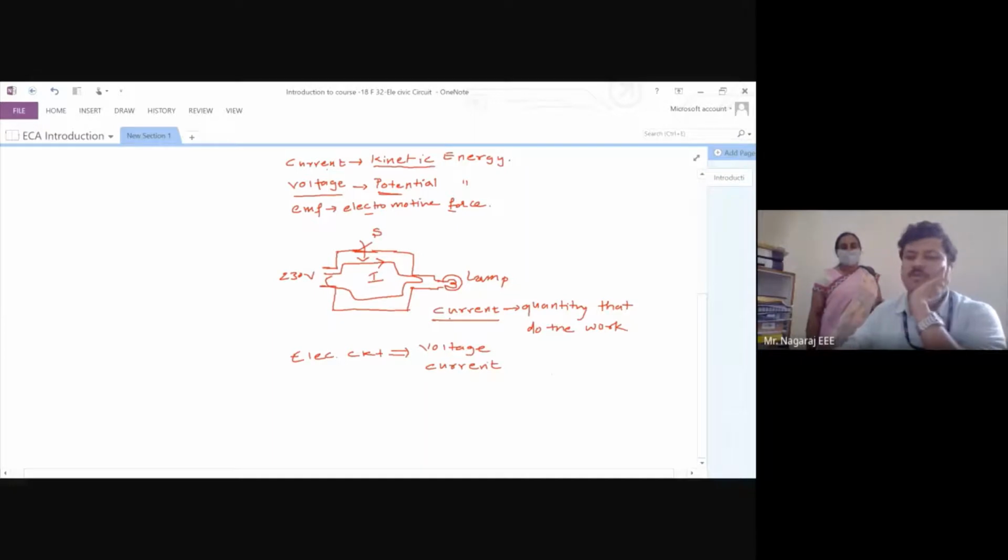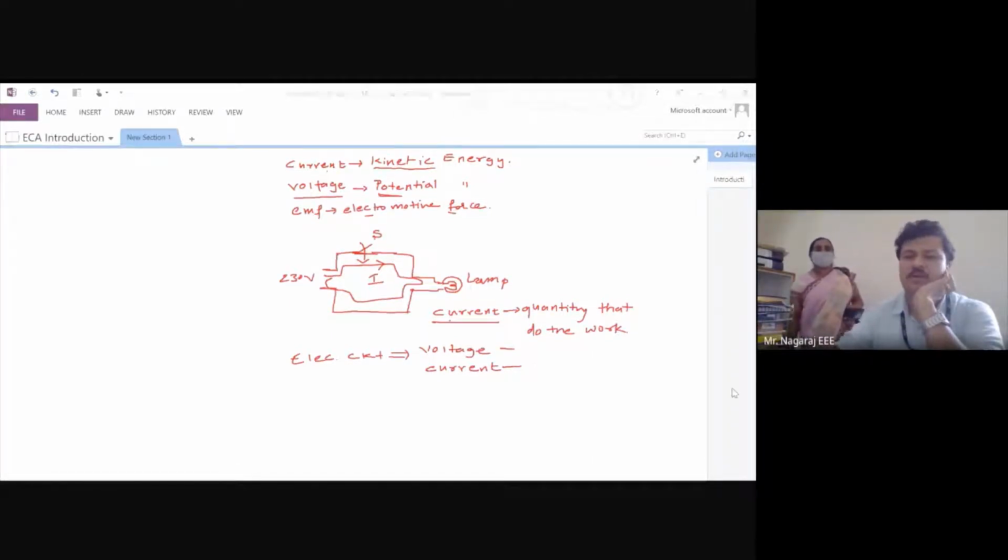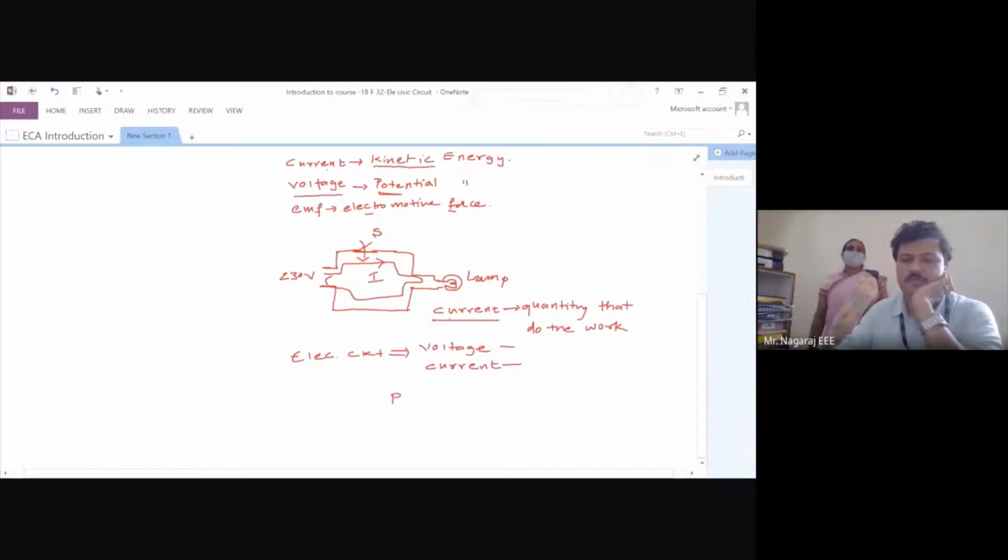Electric circuit is my voltage and current. So what circuit analysis is asking us to do is find out the voltage and current. That's it. Because ultimately anything can be calculated. Now if you take power, P is equal to V into I, or you can write it as I squared R, or you can write it as V squared by R. Once I know voltage and current, I can calculate power, which is another electrical quantity.